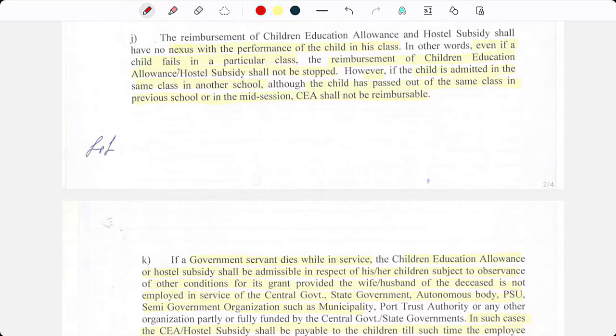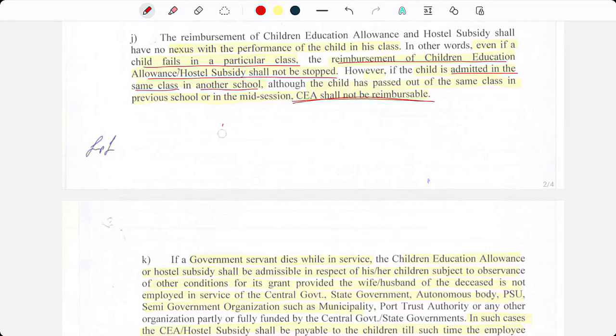The reimbursement of children education allowance and hostel subsidy shall have no nexus with the performance of the children in his class. Even if a child fails in a particular class, then also he will be eligible for reimbursement of CEA. Okay. However, if a child is admitted in the same class in another school, although the child has passed the same class in the previous school or in the mid session, CEA shall not be reimbursable.